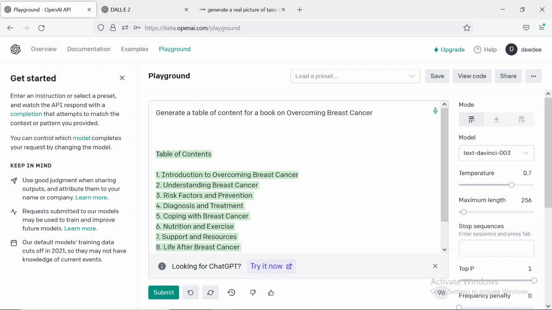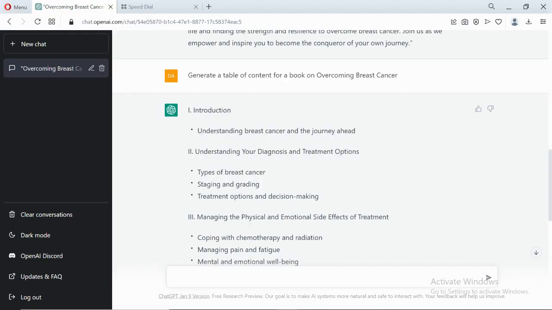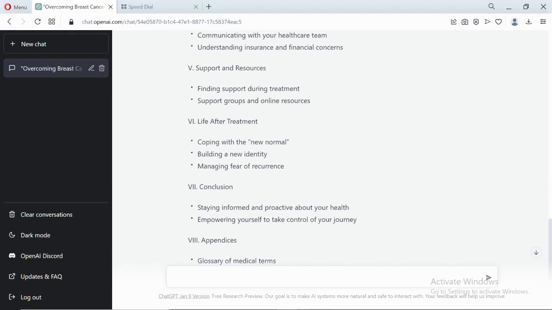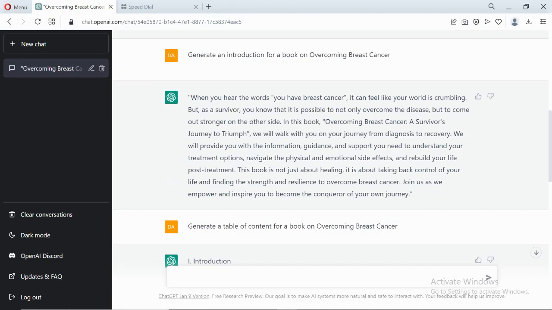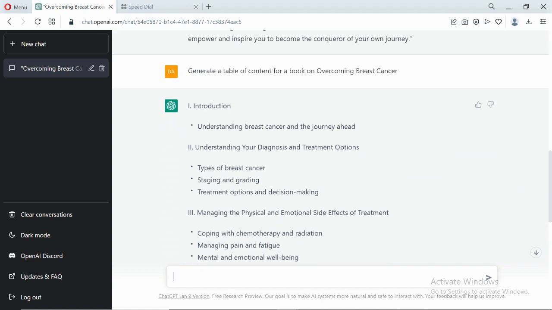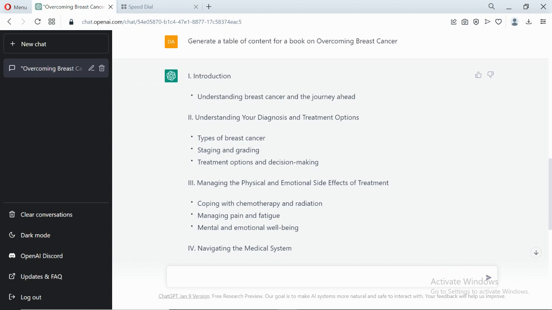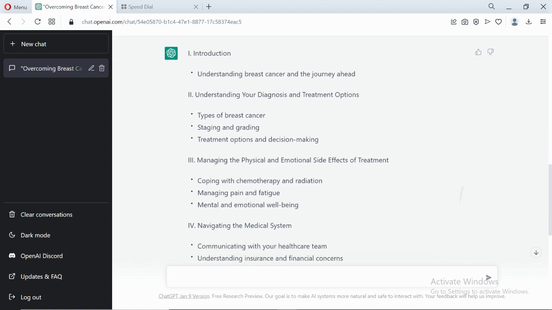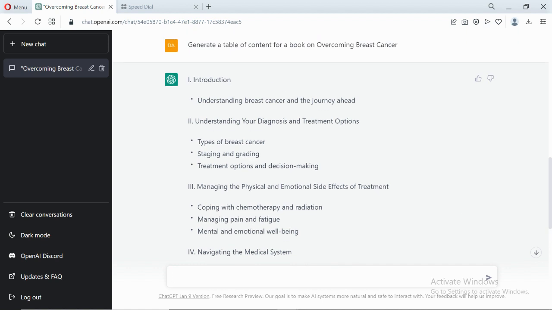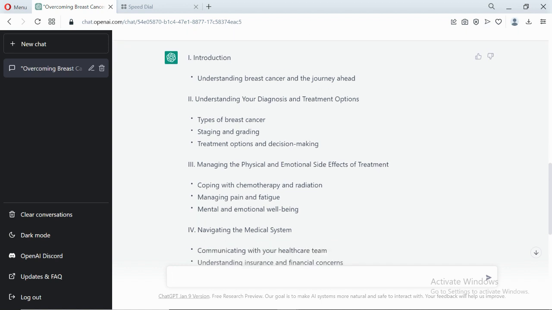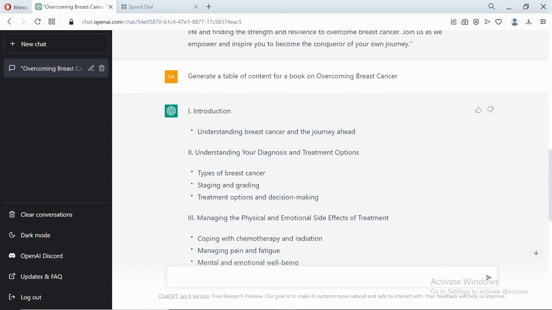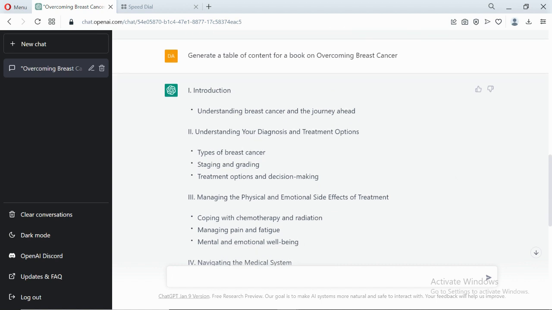So, like I said, you just need to decide on which one you are going to do. That's why I'm just using these two for you to see which one you are going for. It's just as simple as that. Now for me, I'm just looking at the one that is going to be easy to get content on. Of course, ChatGPT is going to provide the content for us, but still, we just need to decide on which one we should go for.